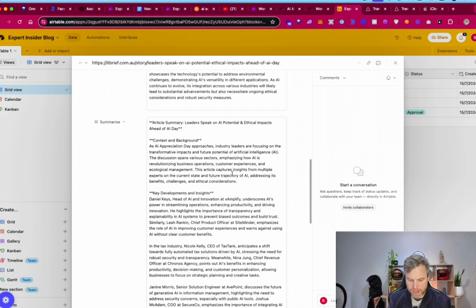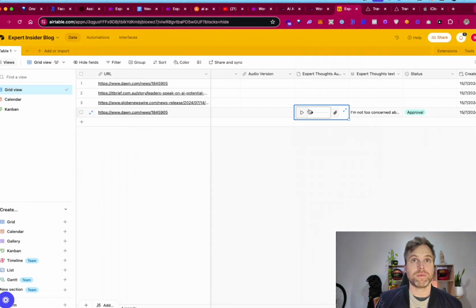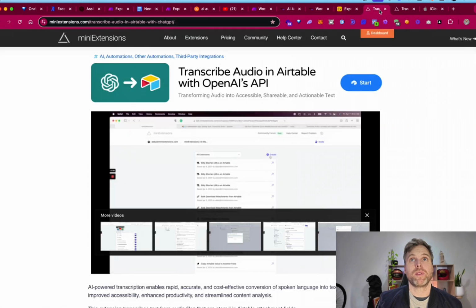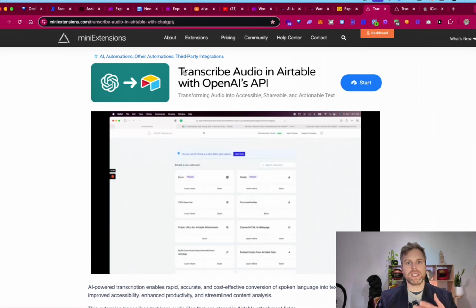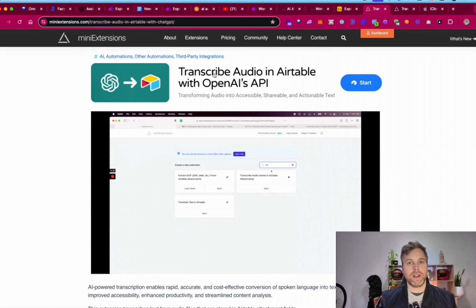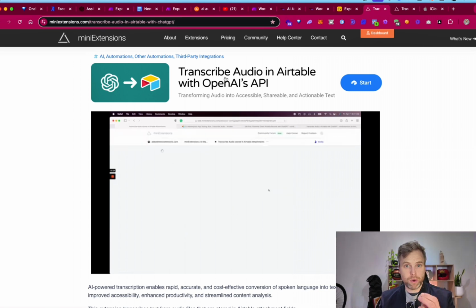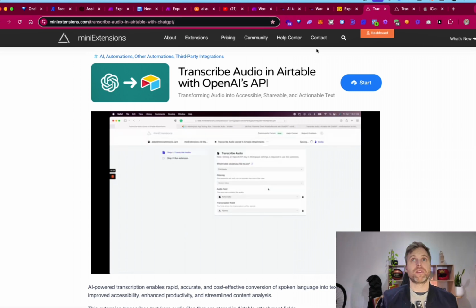All right, so I've recorded that, and I'm going to save that file so that I can find it. And you can find that anywhere. What I failed to mention is, for you to get this in Airtable, you go to something like here, mini extensions, and I can put this in below. And what this does is just connect with Airtable and allows you to transcribe the audio that I just recorded in there.